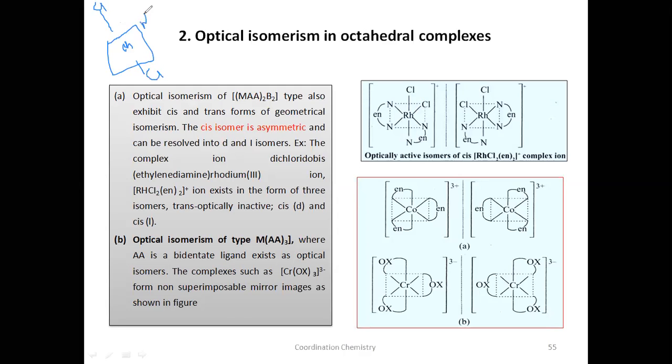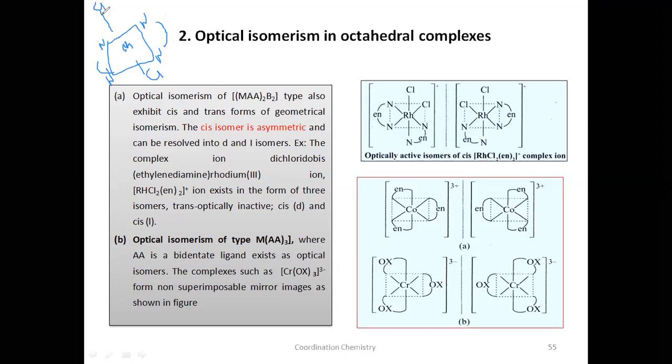And the remaining bidentate AA ligands here. So this is a trans isomer. Sorry, I'm not able to write with the pencil that is provided here. That's very poor handwriting.